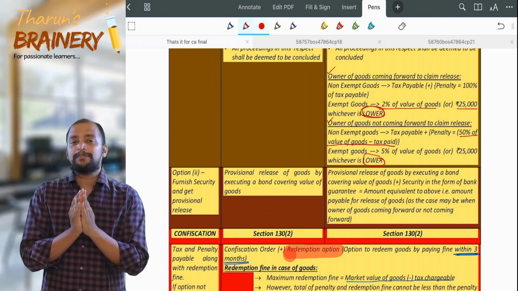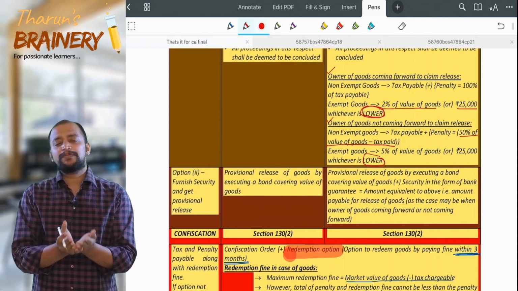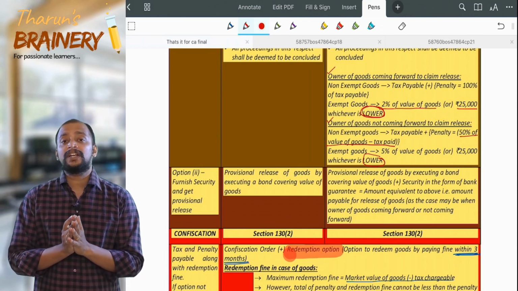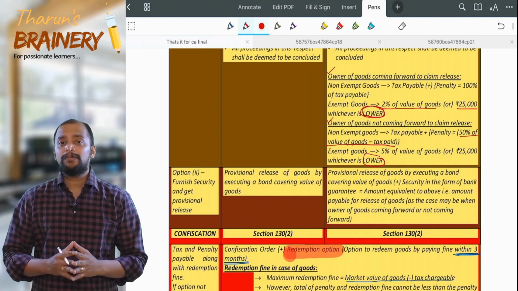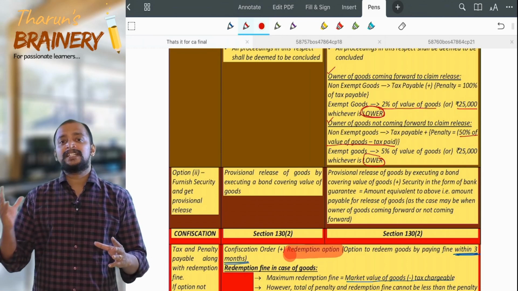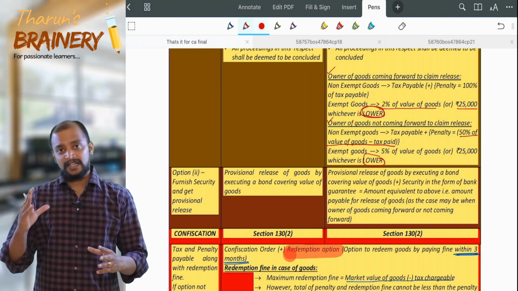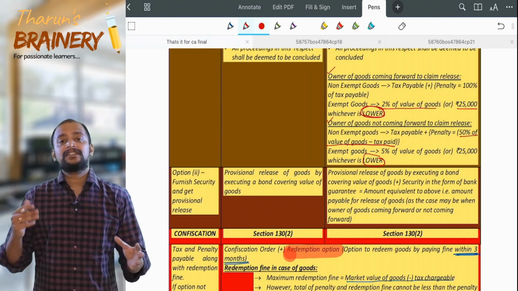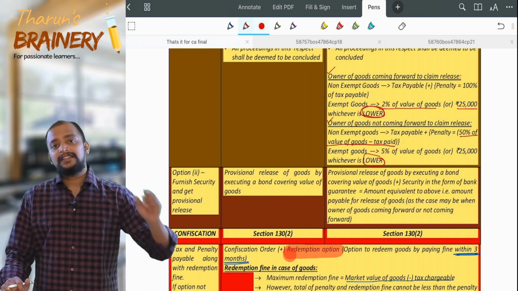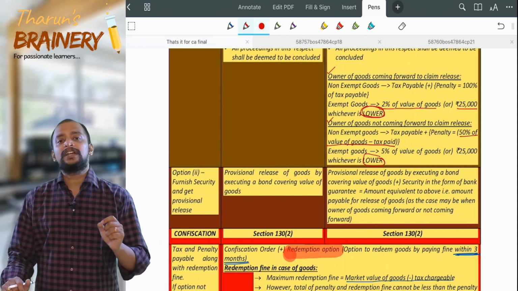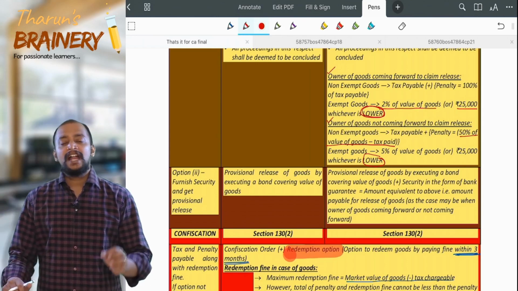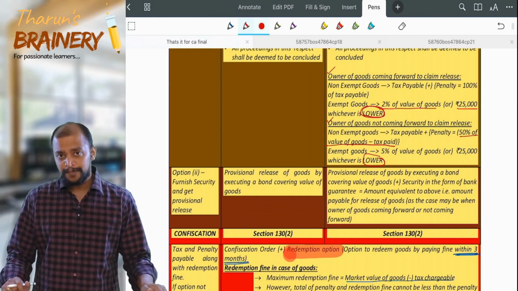So now what is the penalty? Anyhow tax is payable, interest is payable, and you need to remember the penalty. What is the penalty under section 129? And when will 129 be applicable? When the goods are being transported and the officer has intercepted the goods and the conveyance, and has passed the seizure order for seizing the goods and the conveyance, then the penalty will be payable to release the goods along with tax and interest, and that penalty will be equal to 100% of the tax payable.